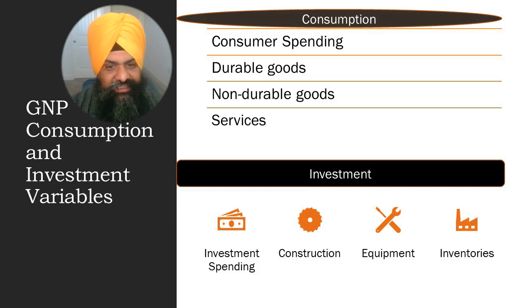Consumer spending is a significant and largest component of gross national product. Consumption is a private expenditure on which consumers spend money to acquire goods or services. It includes spending on durable goods, non-durable goods, and services. Durable goods are items and products with a lifespan of more than 3 years, like automobiles and appliances. Non-durable goods are items and products with a lifespan of fewer than 3 years, like clothes and food. Services are the actions performed by businesses or individuals in exchange for a fee, such as tax preparation fees and